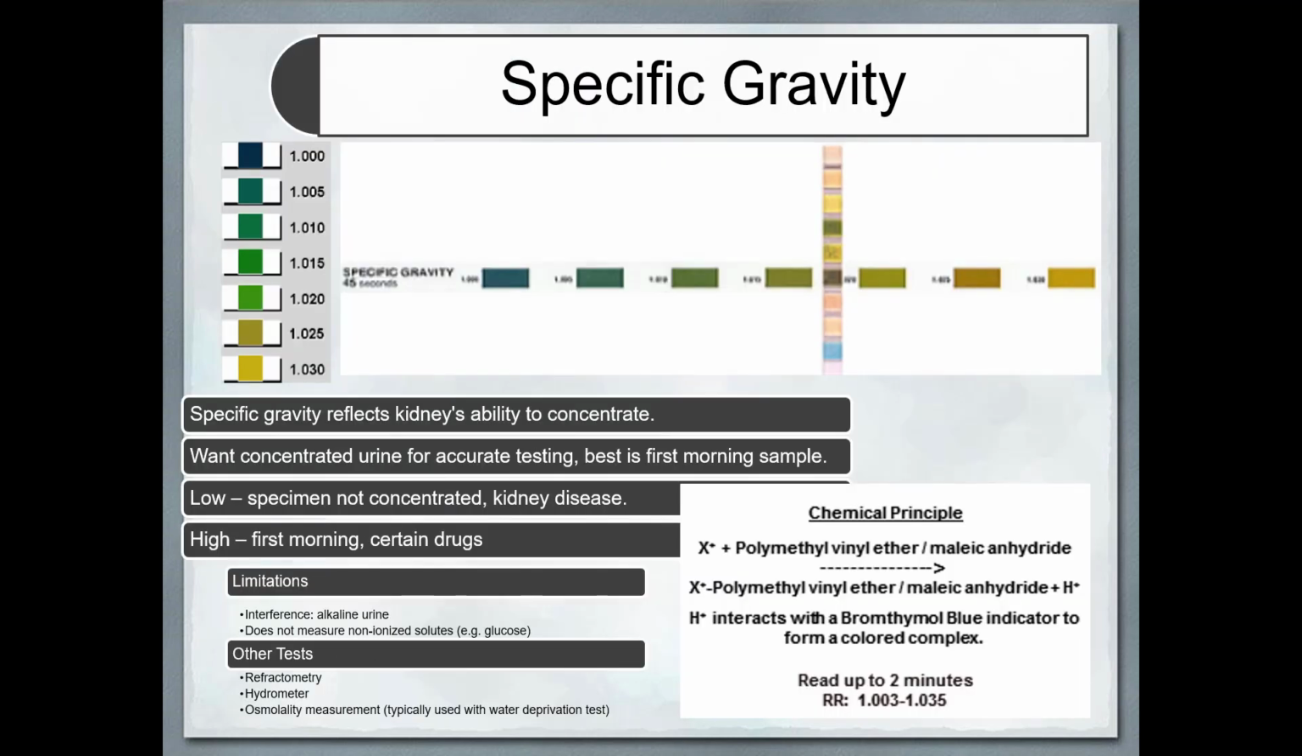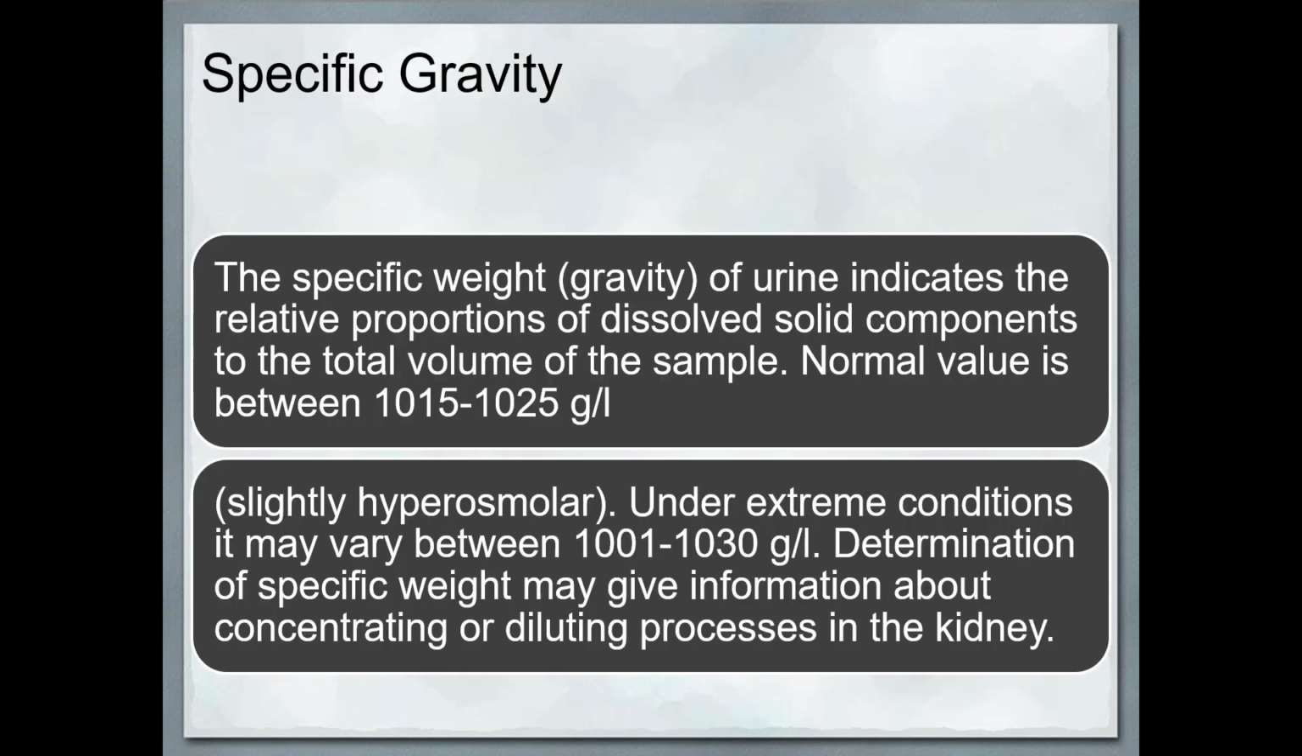Specific gravity can be measured from 1.000 to 1.030. We are using a polymethyl vinyl ether maleic anhydride reaction, where we obtain a color change from dark blue to yellow. Specific gravity can also be measured using the urinometer. When the specific gravity is very low, that shows the urine is very dilute, and when it is very high, that shows very concentrated urine.